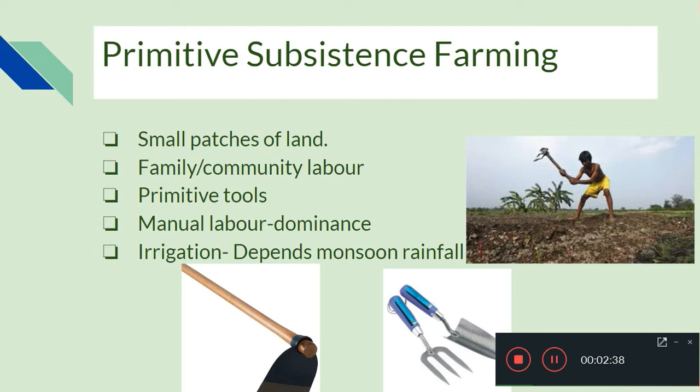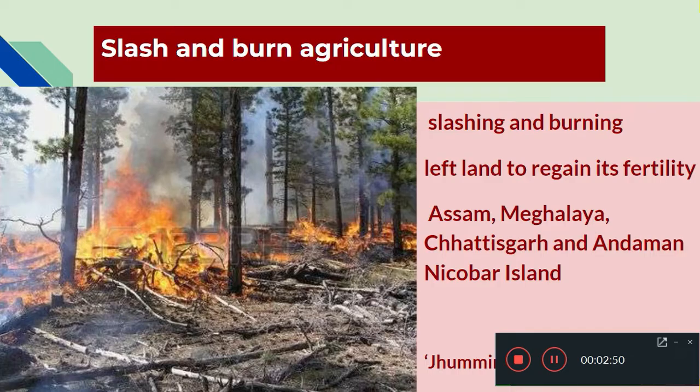And for irrigation purposes, for watering the plants, they depend mainly on rainfall. In case of India, we depend on monsoon rainfall. These are the features of primitive subsistence farming. When we come to the next slide, we can see different forms of primitive subsistence farming.